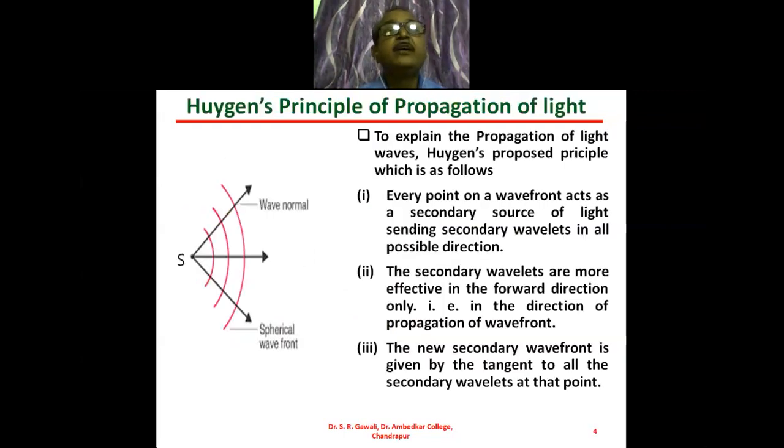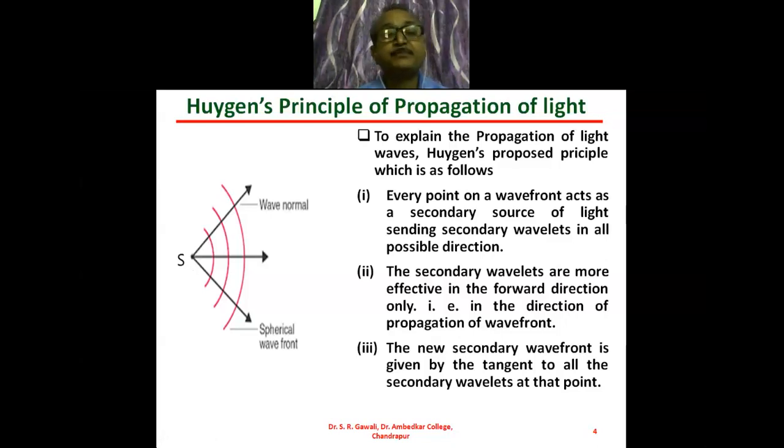So today we are going to study the Huygens principle of propagation of light. I have shown here a wavefront, which is the spherical wavefront. These red color lines are nothing but the spherical wavefront. This S is the source of light, and this source of light is a point source.